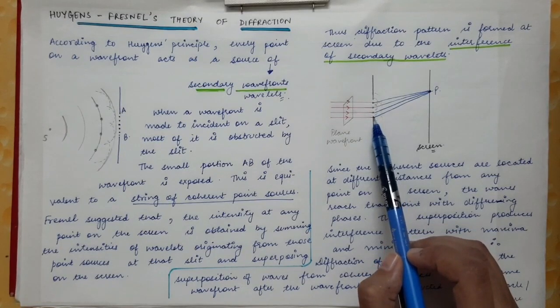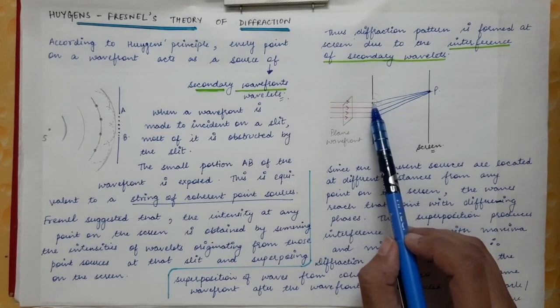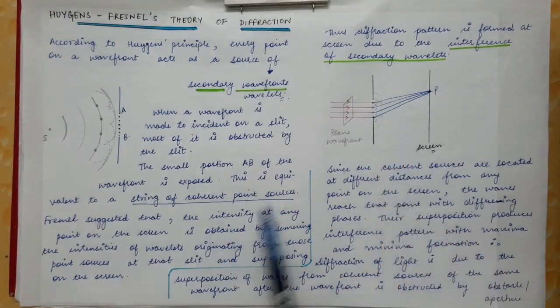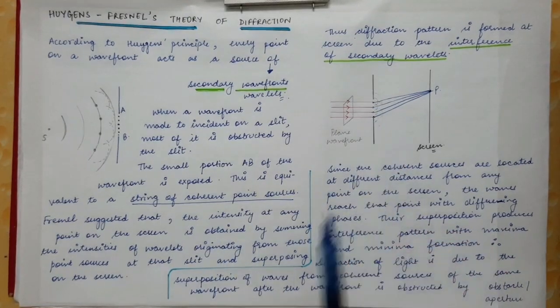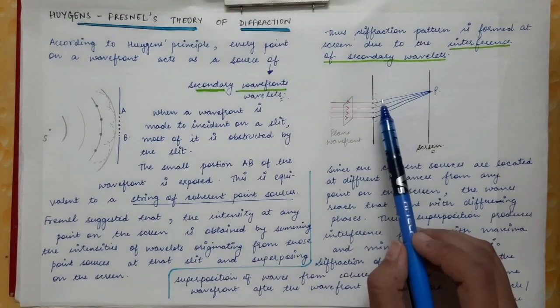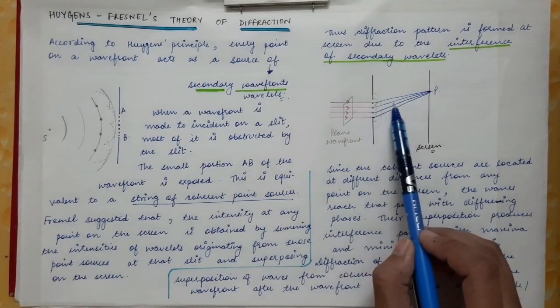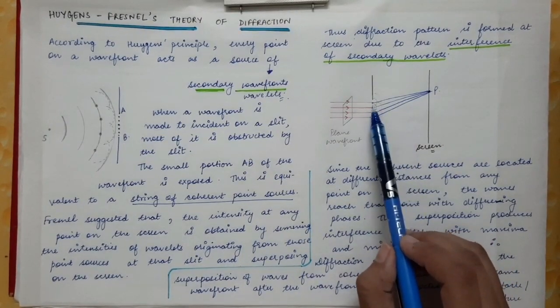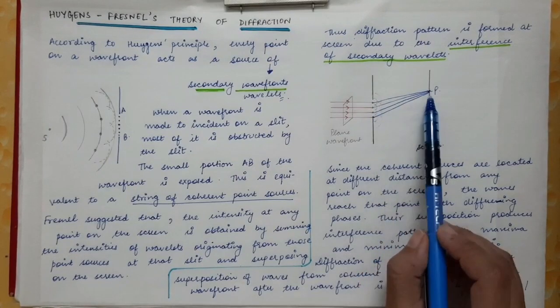So we have to superimpose the light which is emitted from these point sources. We have to sum the intensities of the wavelets originating from the point sources at that slit and superimposing on the screen, the light waves coming from all the points on the slit.